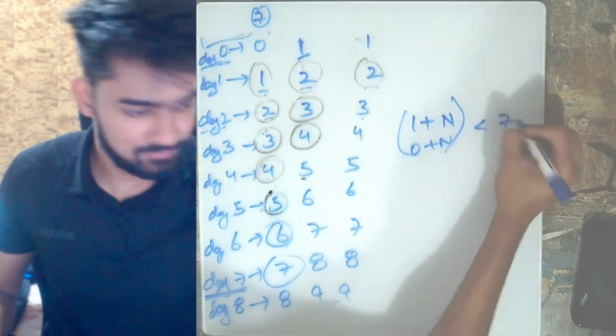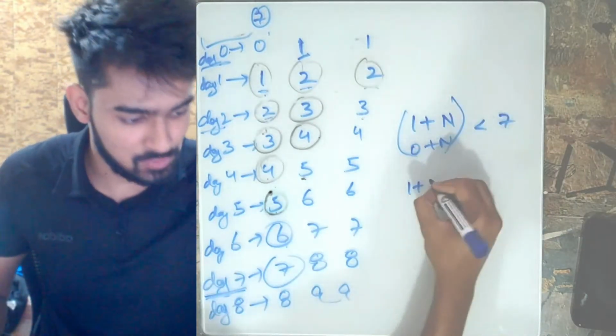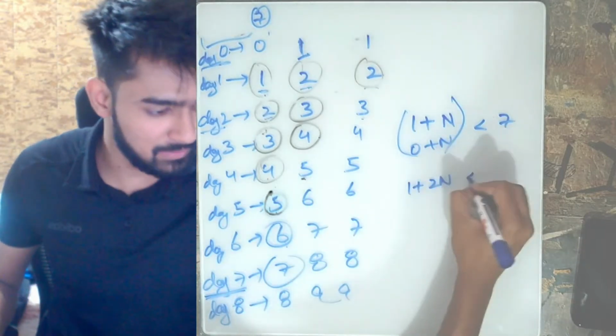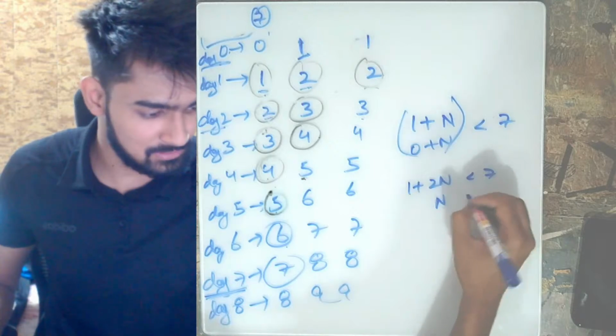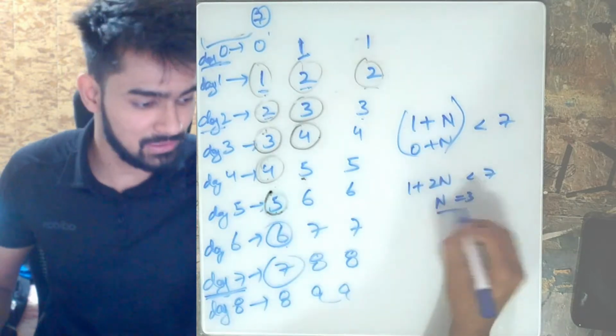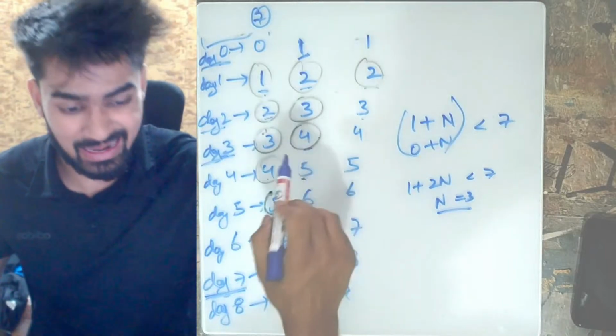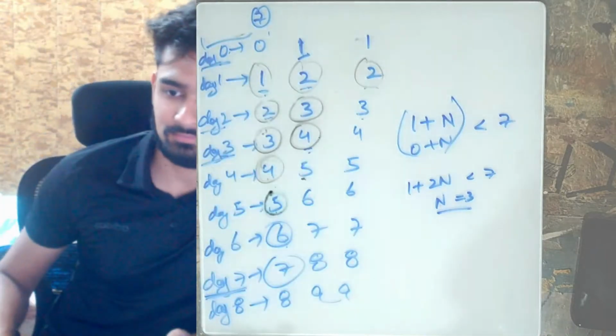X is 7. This becomes 1 plus 2n. So 1 plus 2n should be less than or equal to 7. That means n is equal to 3. At max, n is equal to 3. And at day 3, if you see, you are able to buy the last packet of sugar from this shop.